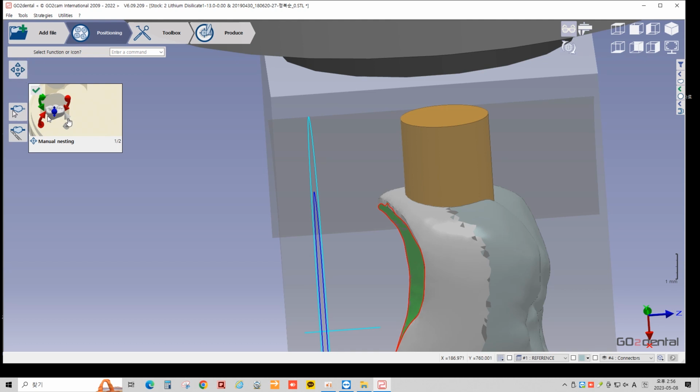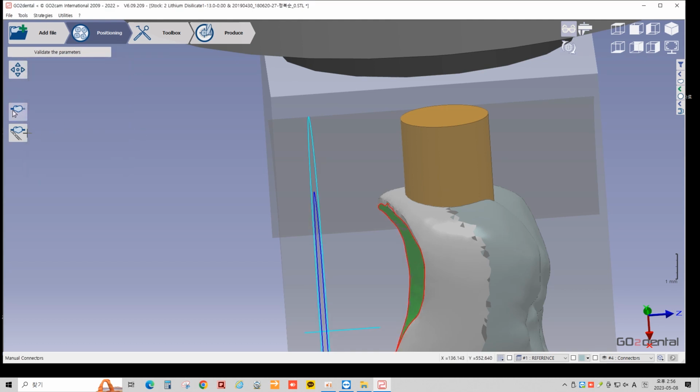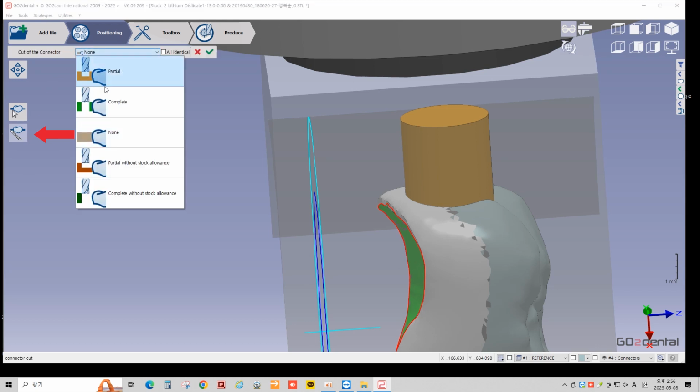3D rotation is not available for Chairman. This function is available for other milling machines. Here we have connector cut option. You can choose complete cut, partial cut, or none.